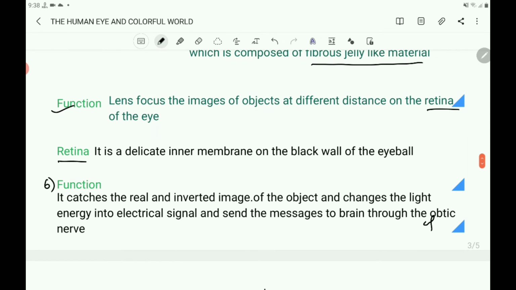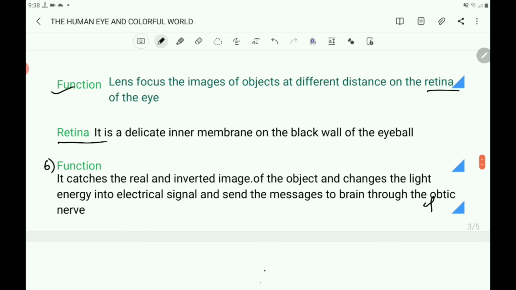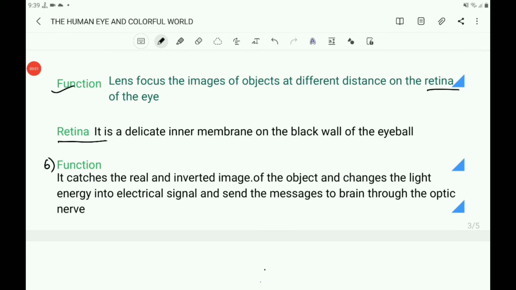Then about the retina. What is retina? It is a delicate inner membrane on the black wall of the eyeball. It catches the real and inverted image of the object and changes the light energy into electrical signal and sends the message to the brain through the optic nerve. So, retina is just like a screen.